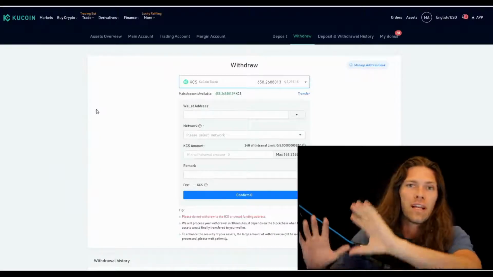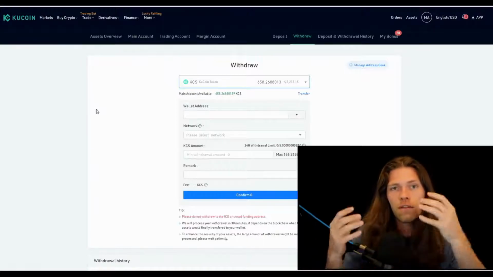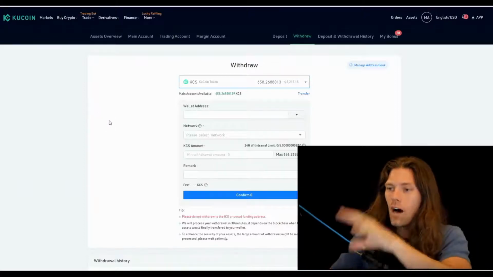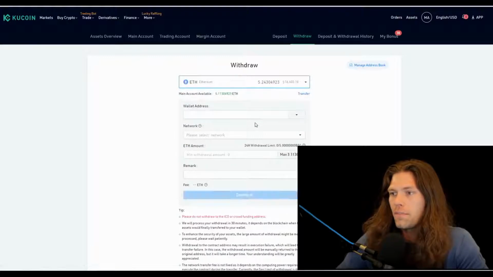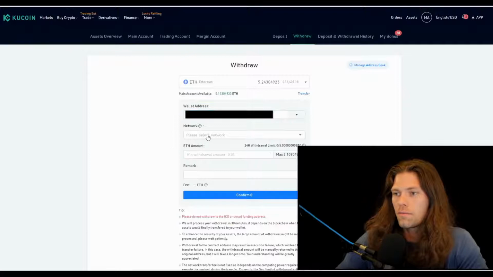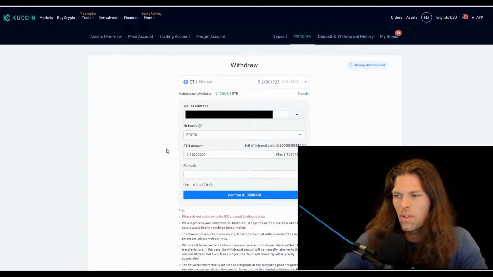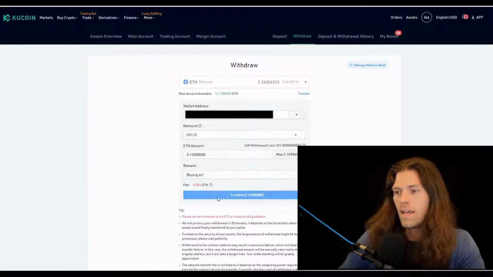But if you're using something like Coinbase or Binance, it's going to be very similar. You're just going to have to withdraw the money from your account onto your MetaMask wallet. So we're going to do it on KuCoin here. We're going to go over to our Ethereum, paste in our wallet address, choose the network and the amount that we want to withdraw. I'm going to withdraw about $400 worth. For the remark, we're just going to say buy art, and click confirm.